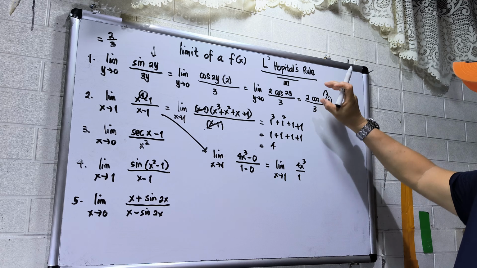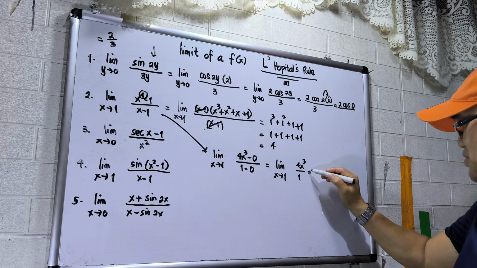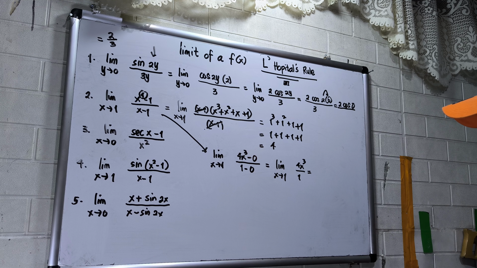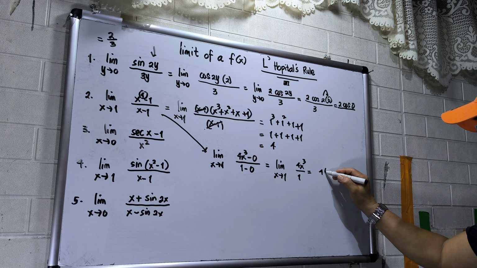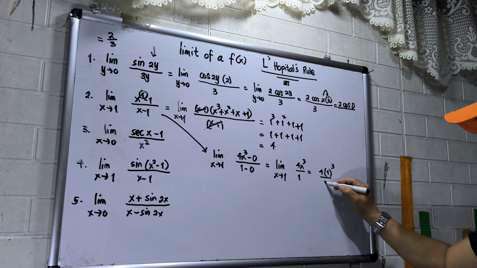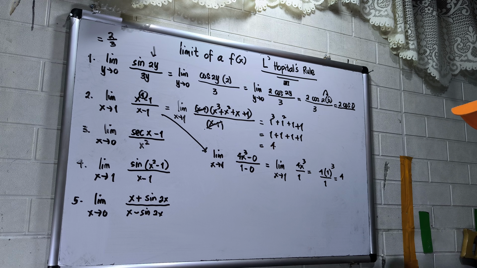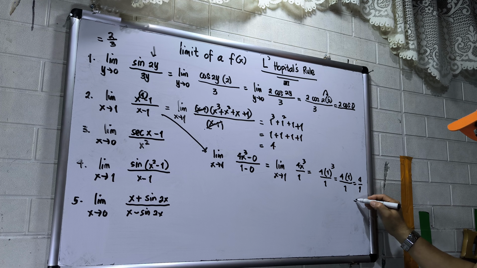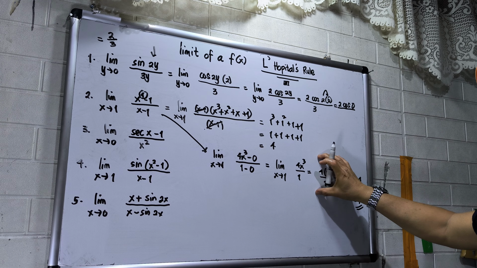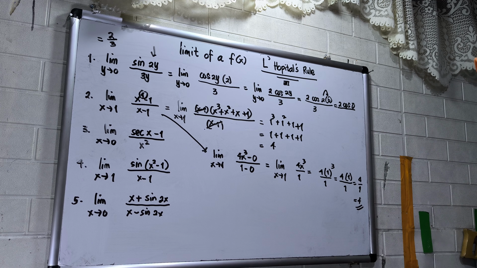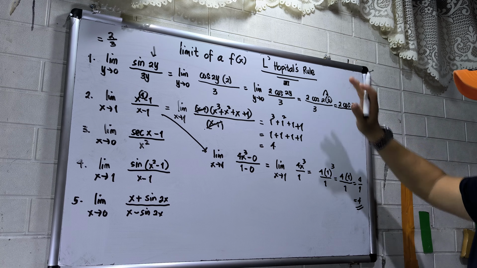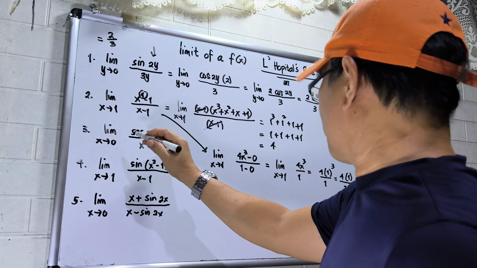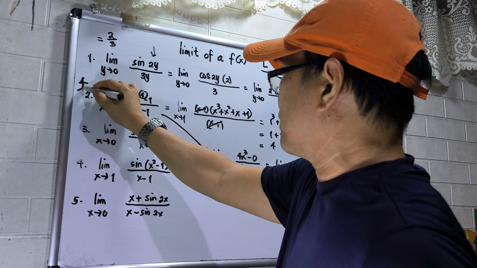So this is very easy if we apply L'Hopital's rule, because it's simple workings only. So we can plug in now the value of x, which is 1. So 4 times 1 cubed, then this will be over 1. So 1 cubed is 1, then over 1. So this will be 4 over 1 equals 4. So the same answer, but this is a simpler way. Okay? So it's up to you to compare the two. But my topic today is about L'Hopital's rule, so I will use this one. Okay? Now, let's proceed to number 3. So the answer for number 2 is 4.